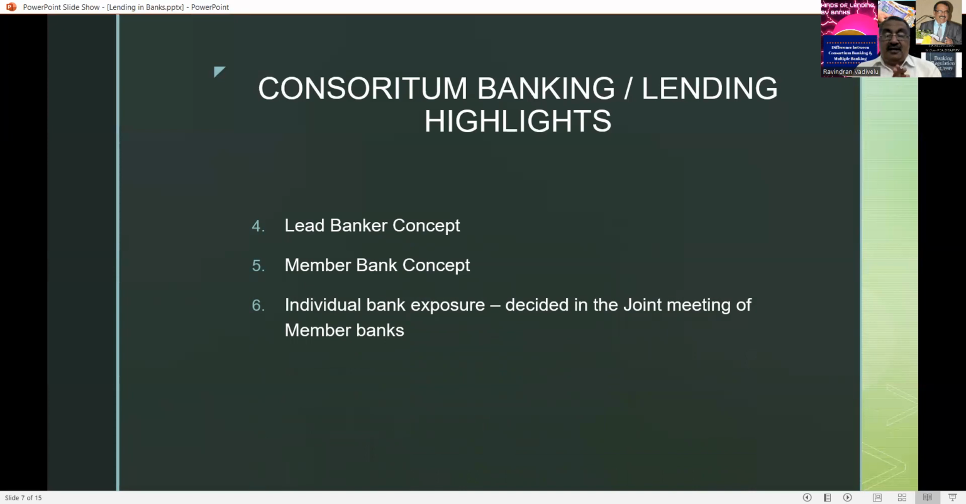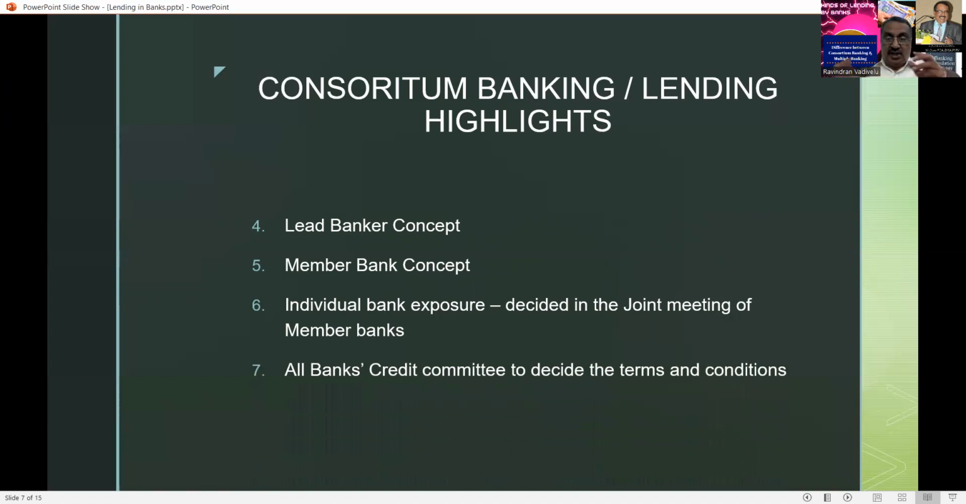Suppose there are 500 crores to be shared by 4 bankers. They decide either in the form of 125 crores each, or some 200, some 100. In that manner also they can decide. So this is a very, very important thing. The individual exposure, the individual requirement of the loan, will be divided by the bankers. Then all the credit committees of the banks sit together and sanction the loans.